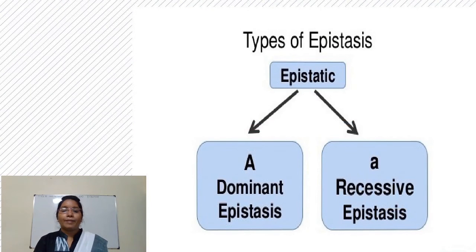So basically this interaction is of two types depending upon whether the gene is dominant or recessive. If the dominant gene is involved, it's called as dominant epistasis, and if recessive gene is involved, is called recessive epistasis.